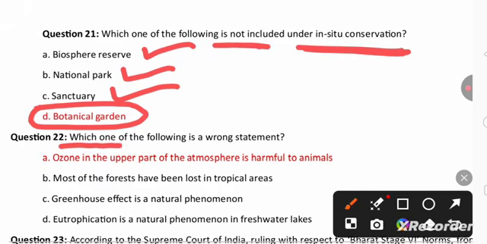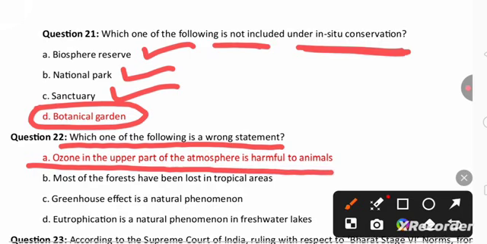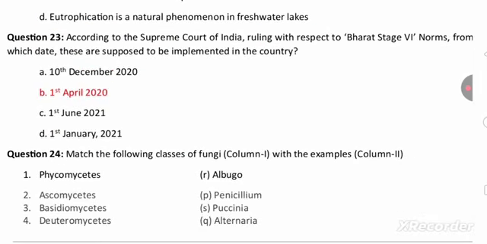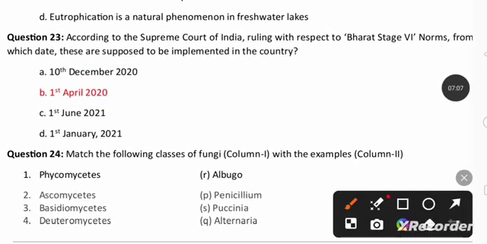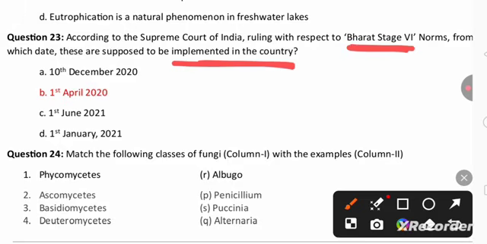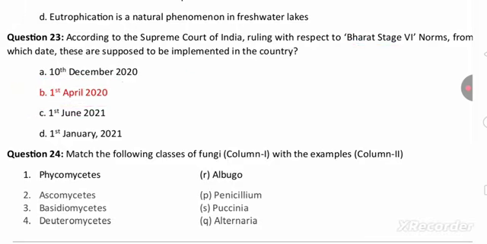Next question is, which one of the following is a wrong statement? You can find here, ozone in the upper part of the atmosphere is harmful to the animals. No, ozone in the upper part of the atmosphere protects from UV rays. So that is a wrong statement. In the next question, according to the Supreme Court of India ruling with respect to Bharat Stage 6 norm, from which date is it supposed to be implemented in the country? Bharat Stage 6 has been implemented on 1st April 2020.